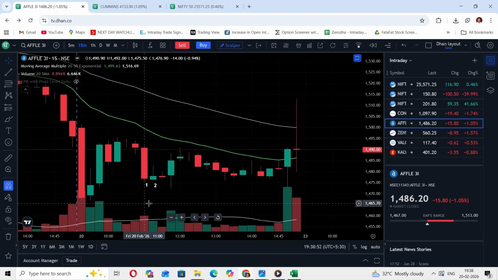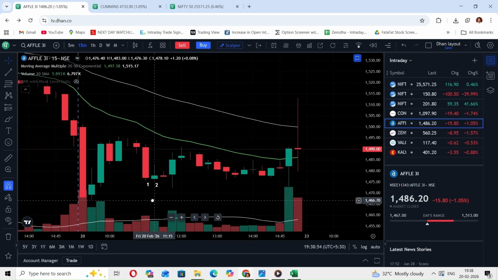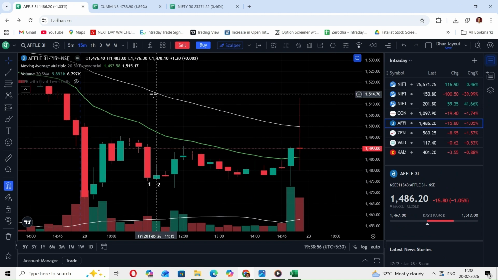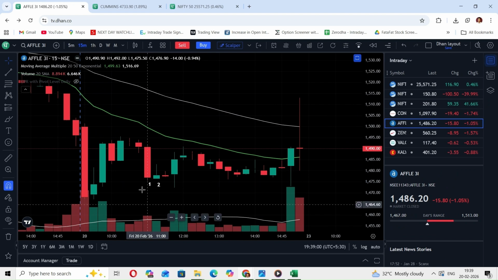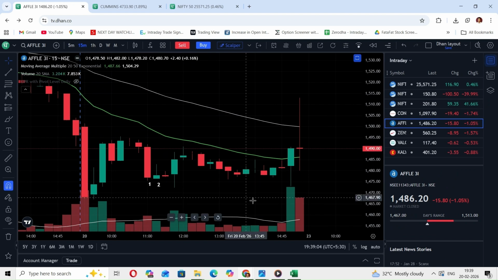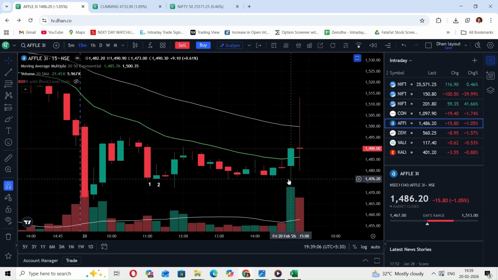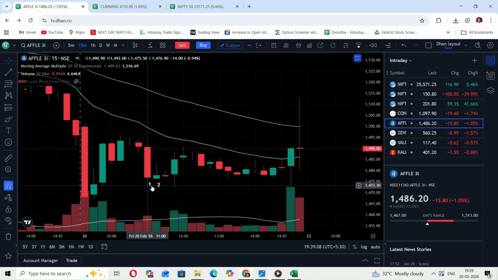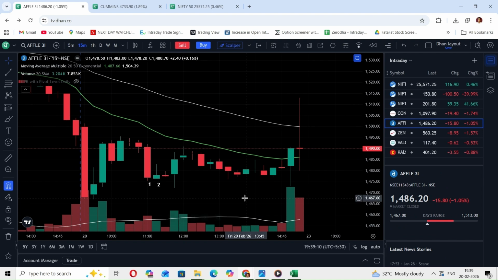See here, first candle, second candle, perfect inside candle setup was formed. 20 and 50 EMA was in downtrend. Mother candle has the highest volume, so I took a trade at low of this candle. High was my stop loss. See what happened. There was no SL hit in this particular trade, so I exited this particular trade at end of the day, that is 3:14 p.m., in a loss.